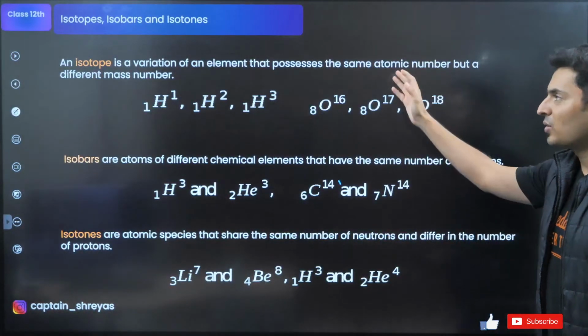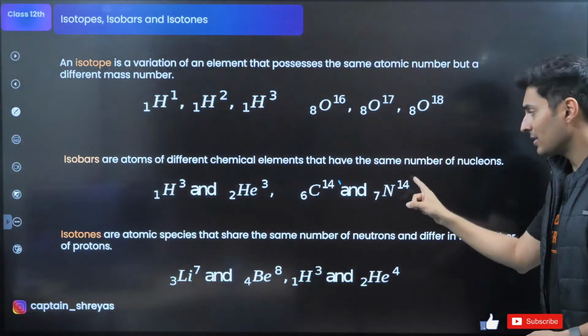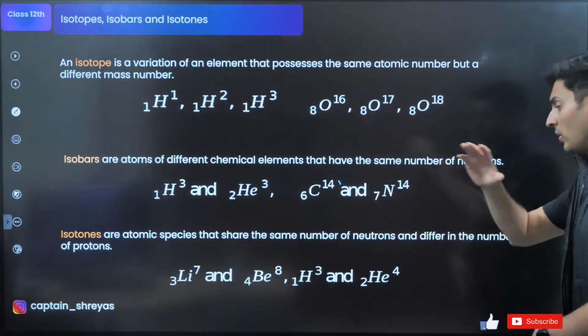That's all. So isotopes have the same atomic number. Isobars have the same atomic mass number, that's the top. And isotones have the same number of neutrons. That's what it is. Great.